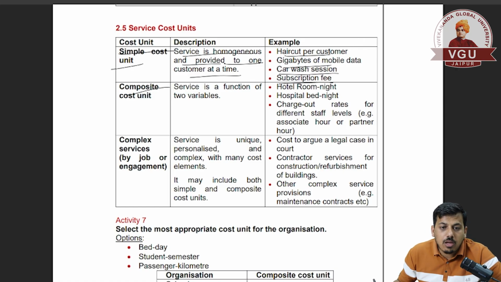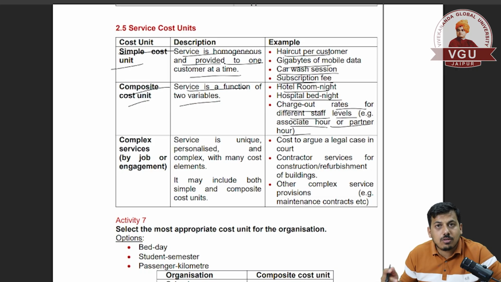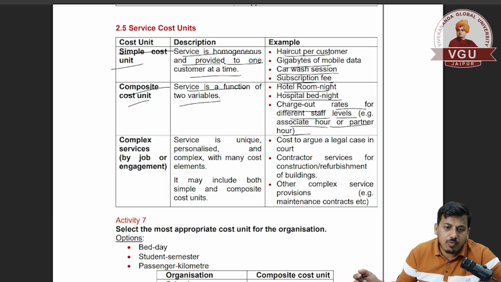Whereas a composite cost unit is where the service is a function of two variables, like a hotel room night. A hotel room is provided, and after that food, or we can say hospitality, is also provided. Other examples are a hospital bed night, and charge-out rates for different staff levels, for example associate hours or partner hours. So these are composite cost units where goods and services both are being provided, and multiple types of services are provided.